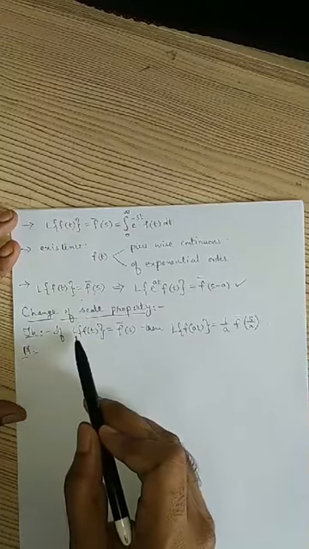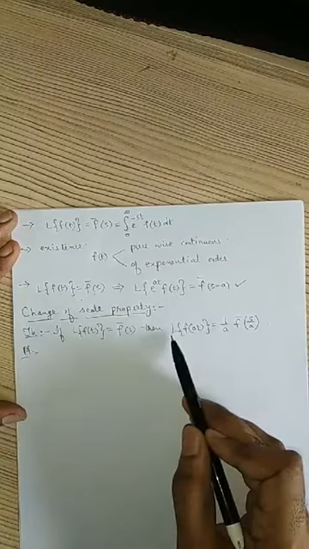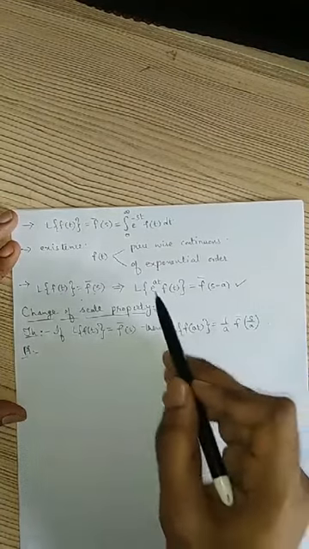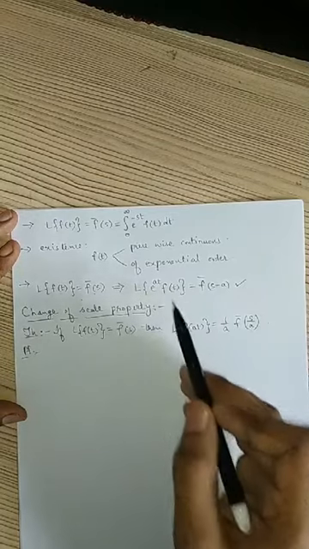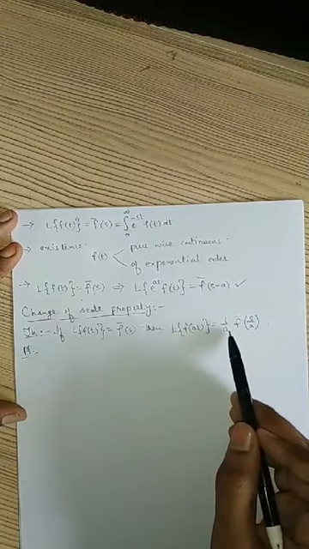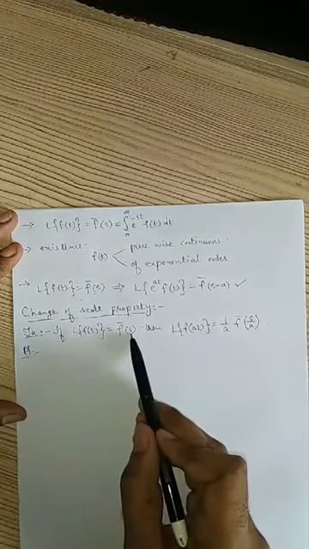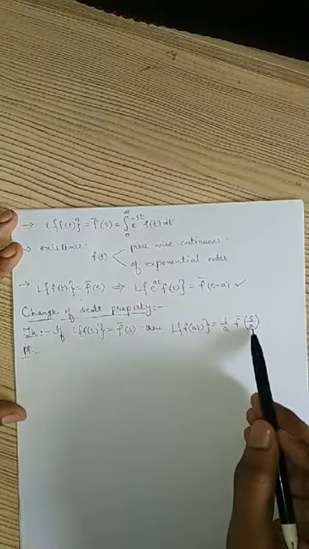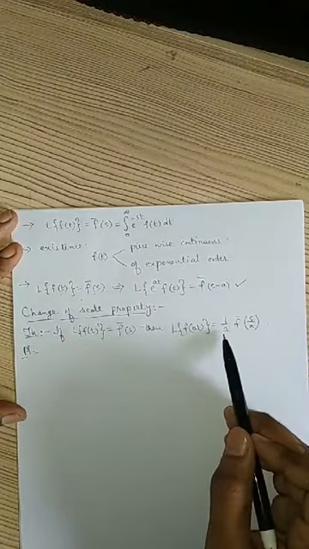In the same way, if Laplace transform of f of t equals f bar of s, and we want to find the Laplace transform of f of at, instead of e power at into f of t, then it will be given by 1 by a into f bar of s by a. So in place of s we substitute s by a, and this total function is multiplied by 1 by a.